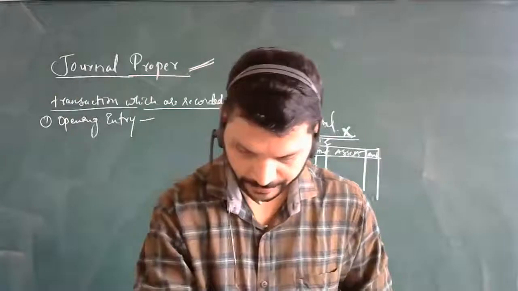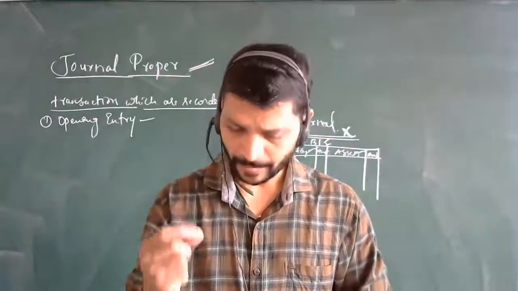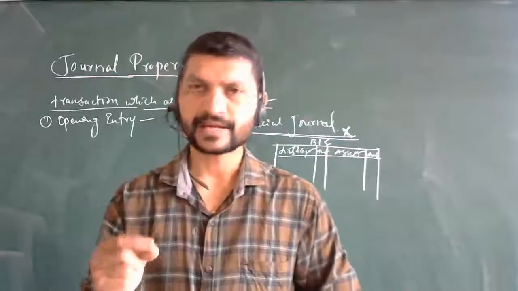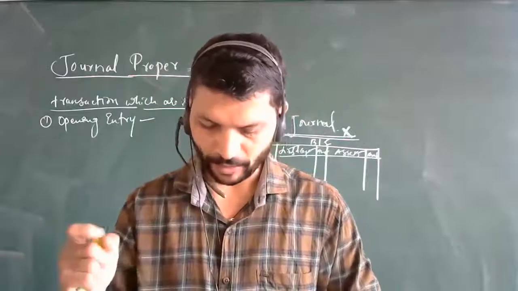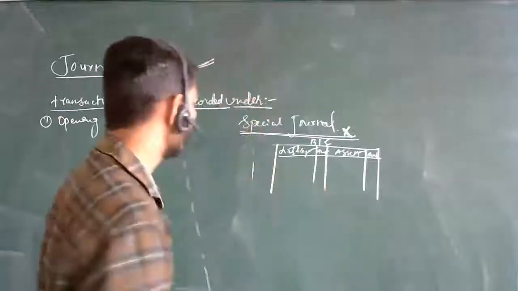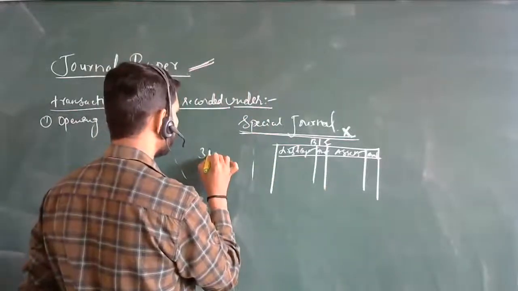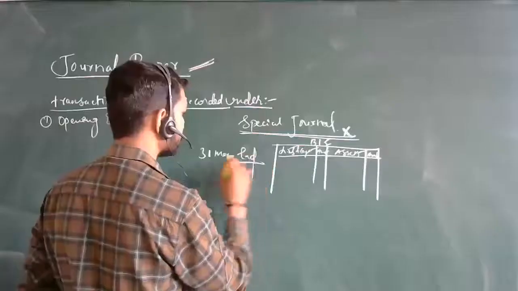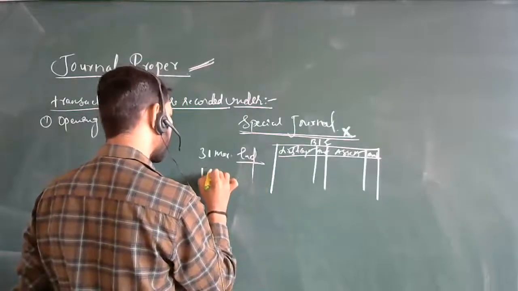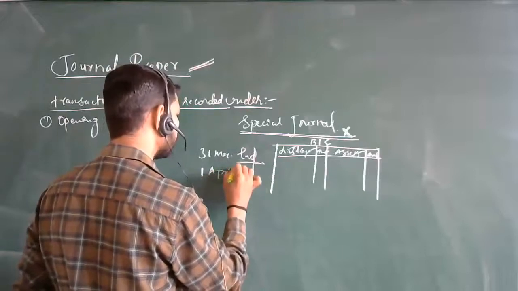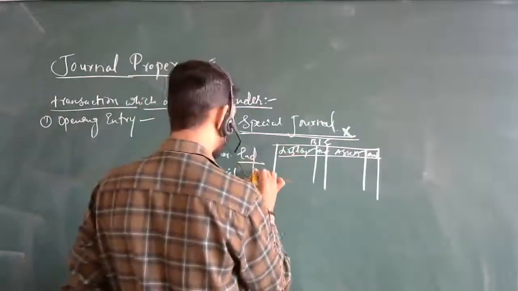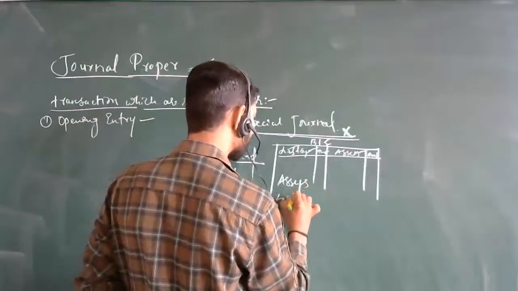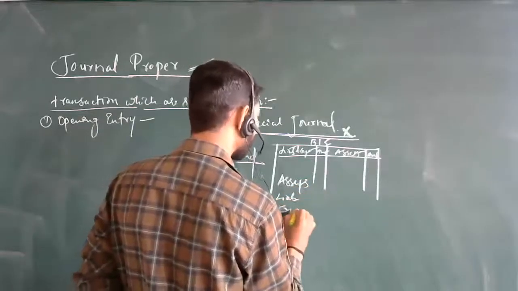I'll repeat one more time. Opening entry: in order to open a new set of books at the beginning of an accounting year, just like you are going to start, 31st March is the end, and now you start on 1st April. Now what about these assets, liabilities, then capital?